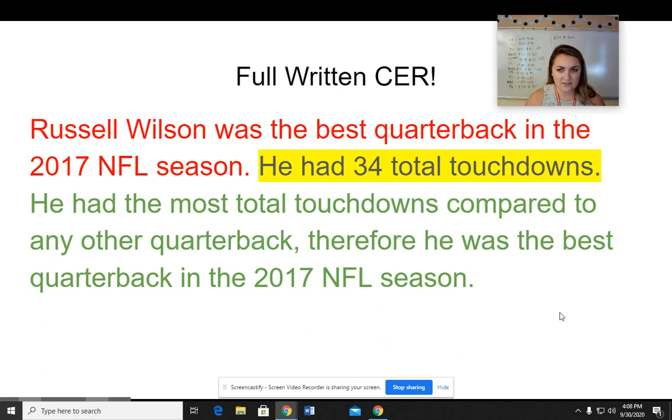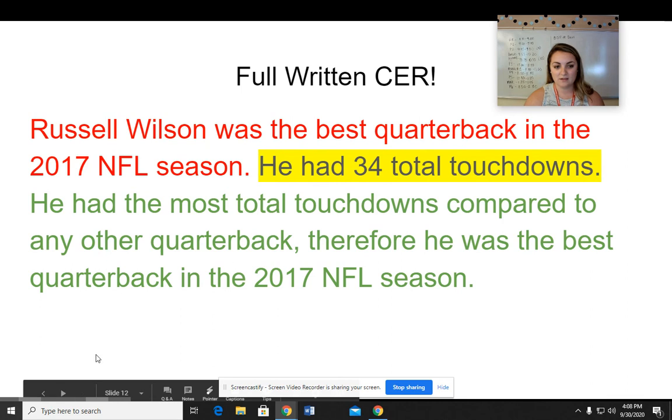Okay, what does that evidence mean? Why do you think that evidence provides the reason why Russell Wilson is the best? Is because he had the most total touchdowns. So 34 total touchdowns is the most total touchdowns compared to any other quarterback. Therefore, he is the best quarterback in the 2017 NFL season.